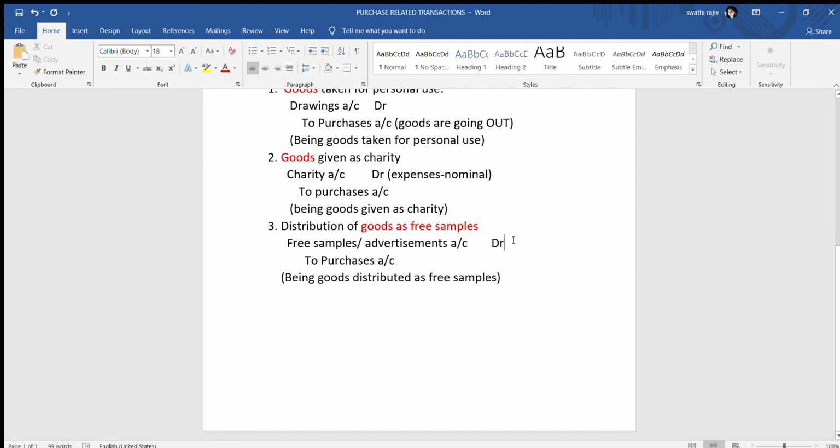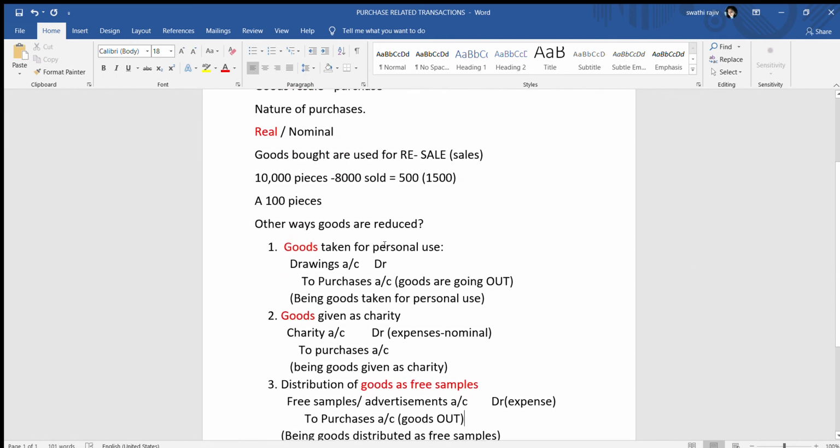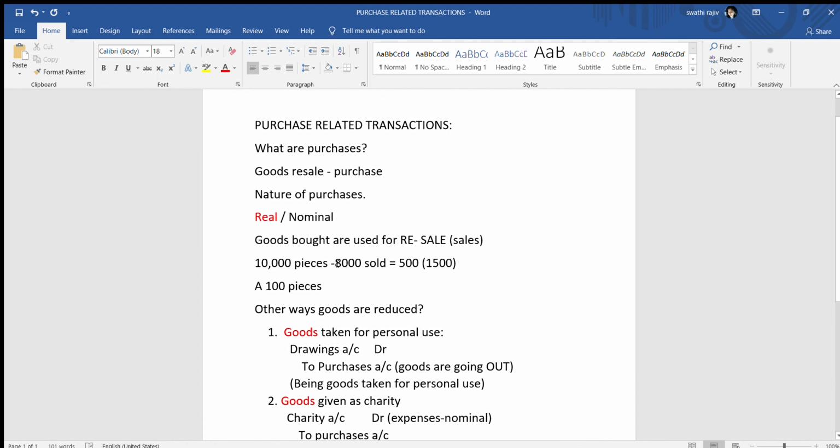This is again an expense for you, and all expenses are debited. Even though you're giving them as free samples, what is basically happening? Your goods are going out again. Your goods are going out here also, right? So you credit the purchases account, being goods distributed as free samples or for any advertisement purposes. So these are the ways wherein, even if you're not selling your goods, the number of pieces can still come down. So this is how it works.